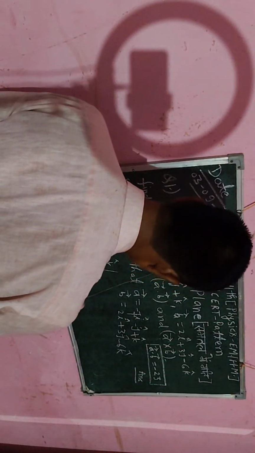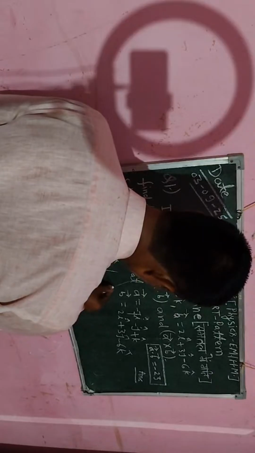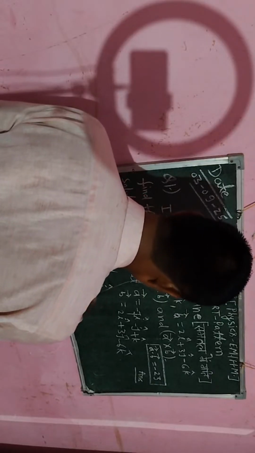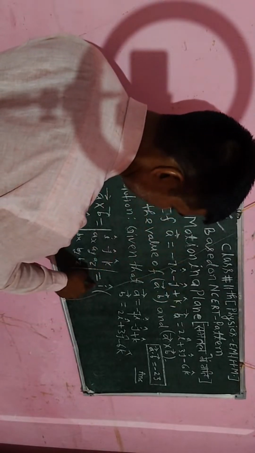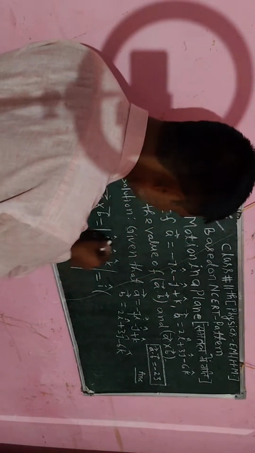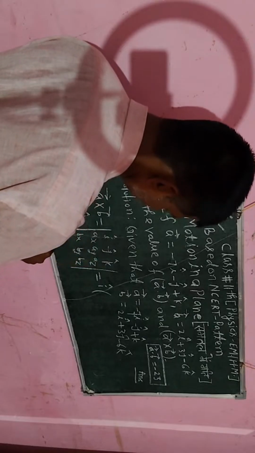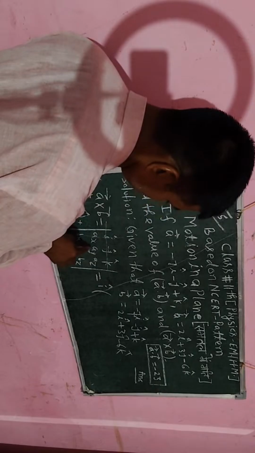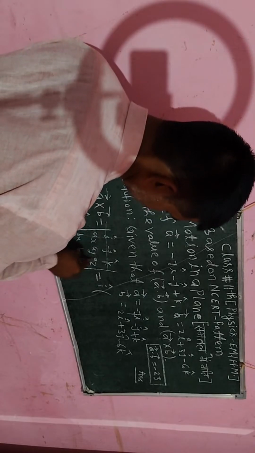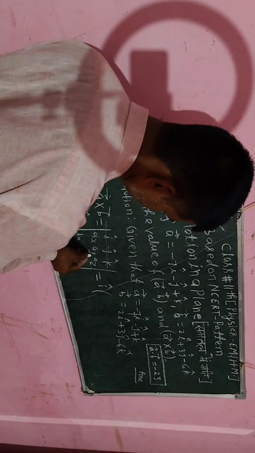So here I will write vector I cap, because the sign of vector I is positive. So here I will take vector I, so I will eliminate the I column, and the first row I will eliminate. So I will get the values ay, by, az, bz. So I will take its cross product.